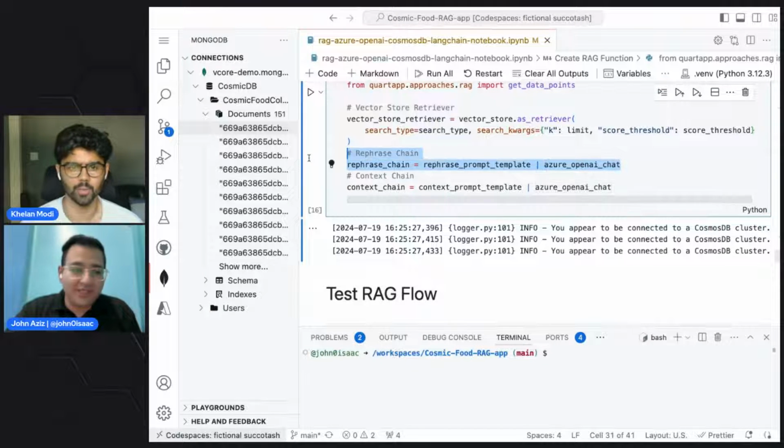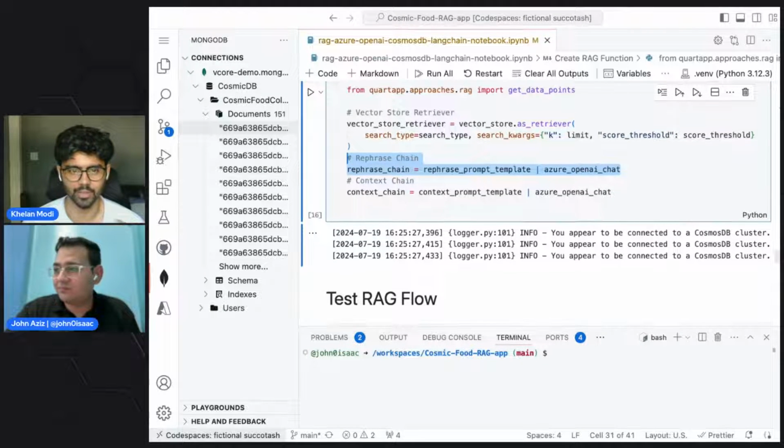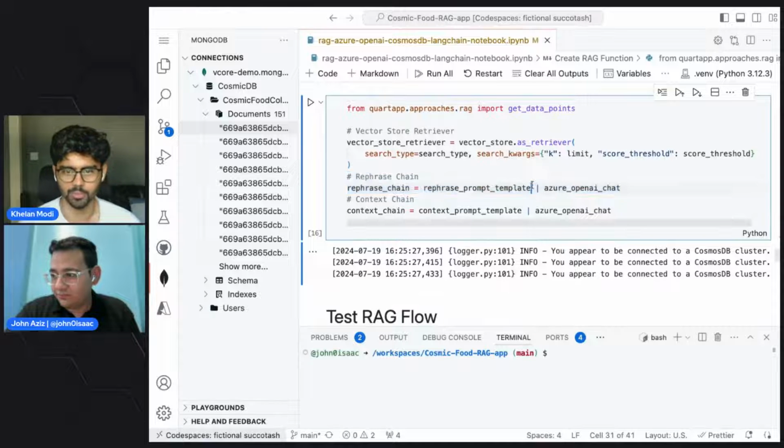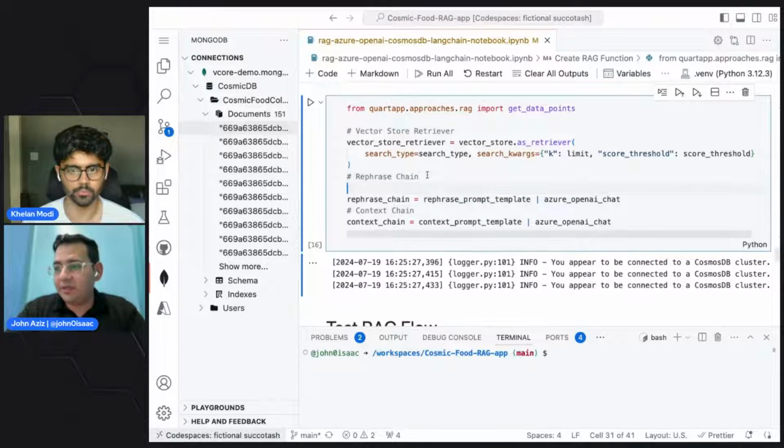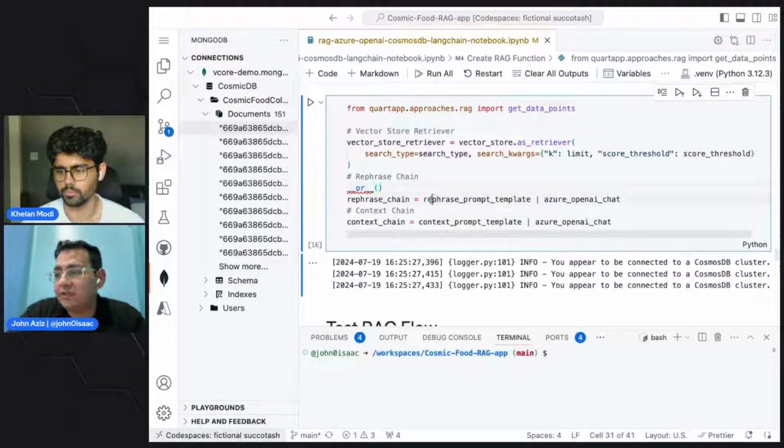Can you explain what's happening over there? Like, why do we have the pipe symbol between the rephrase prompt template and the Azure OpenAI? This is a function.